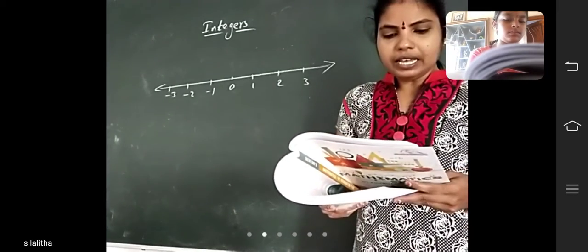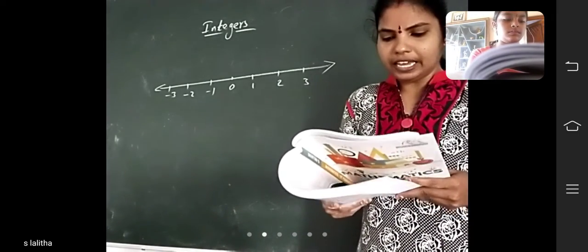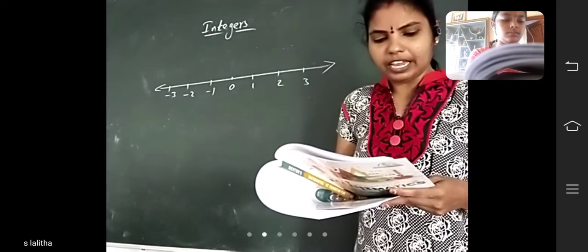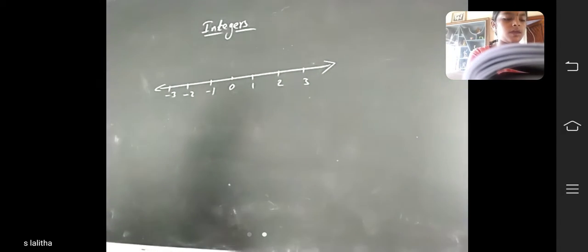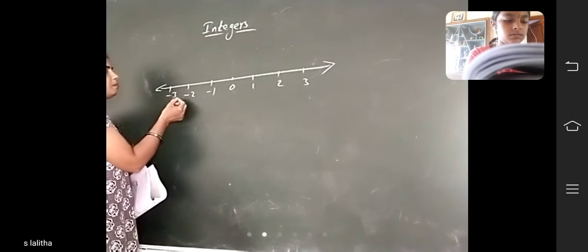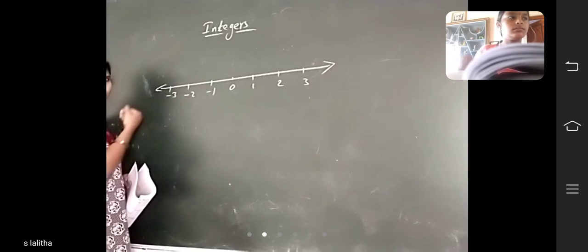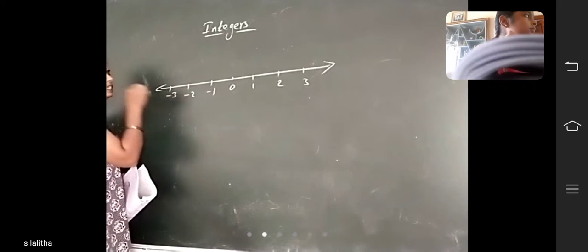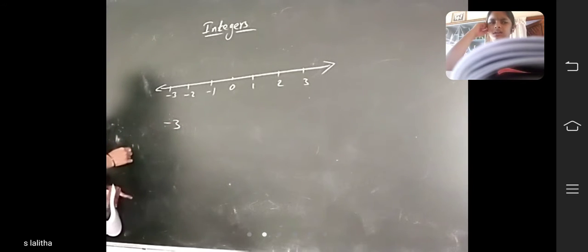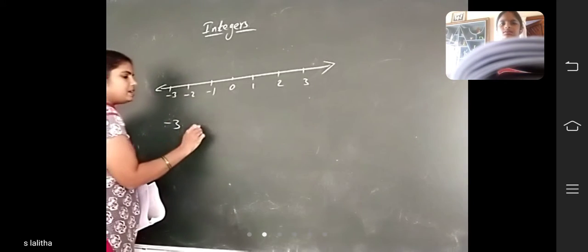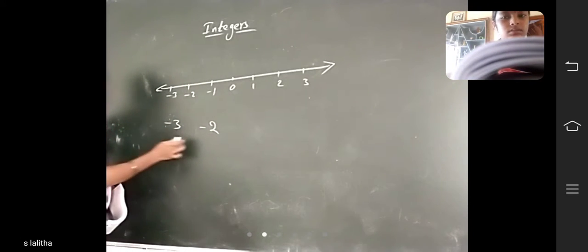The greater the number, the lesser is its negative. The greater the number with a negative sign, the lesser is its value. Observe here, in the negative numbers, I am writing -1, -2, -3. So I am taking -3 and -2. Which one is greater, children?